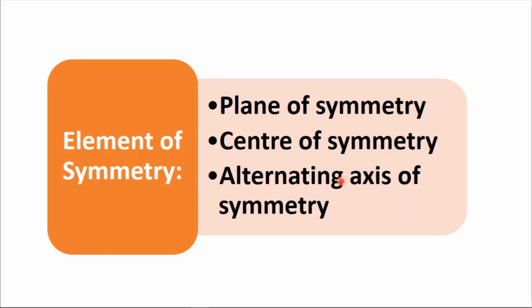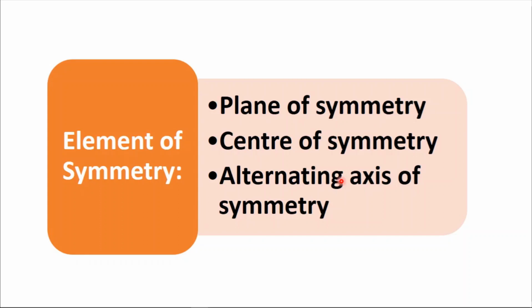So you are rotating the molecule by 360 by n and reflecting across the plane perpendicular to that axis, and you get the identical structure. So this is about plane of symmetry, center of symmetry, and alternating axis of symmetry.